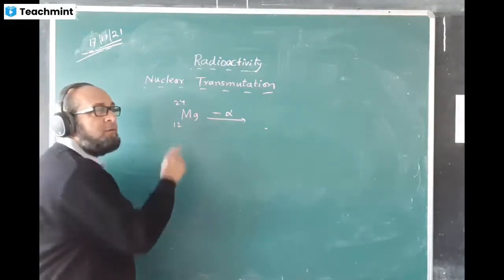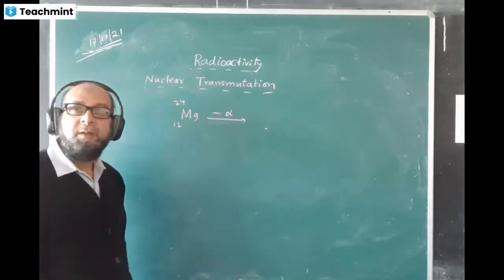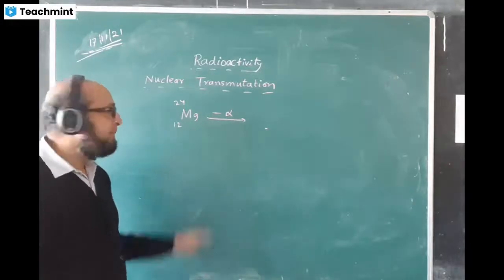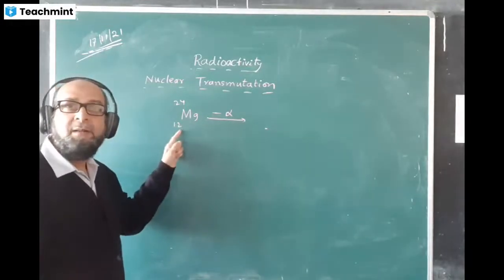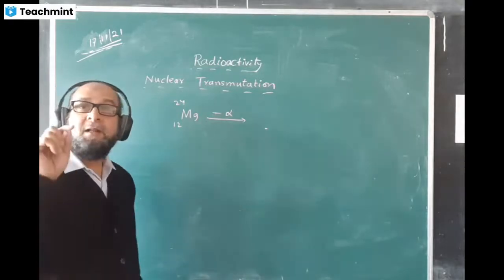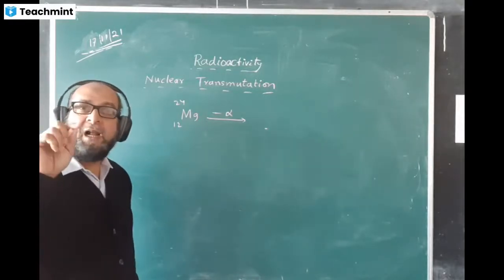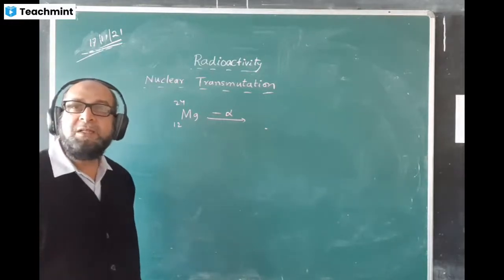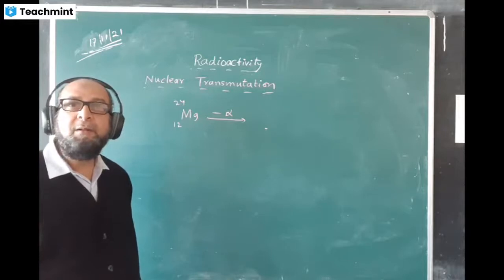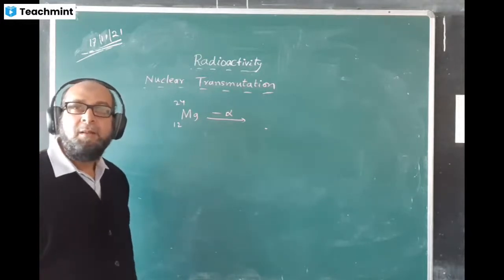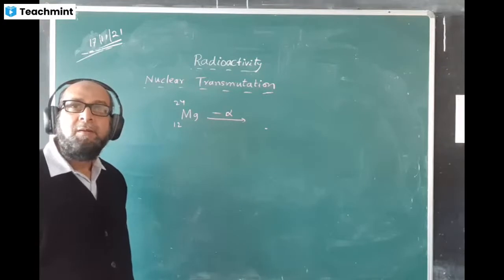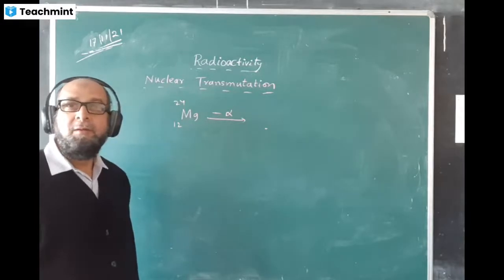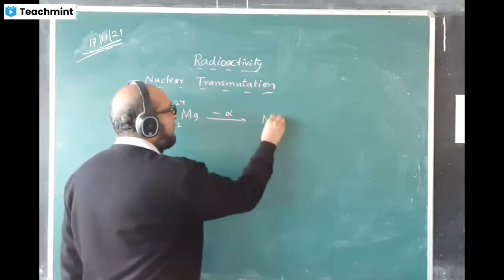This one. Then you are doing -2 and -4. This will become 10, isn't it? Yes, sir, 10. And the mass number will be 20. The atomic number of which nucleus is 10 in the periodic table? Can you tell me? I think you know it. Hydrogen, helium, then lithium, beryllium, boron, neon. So this magnesium will change into neon.